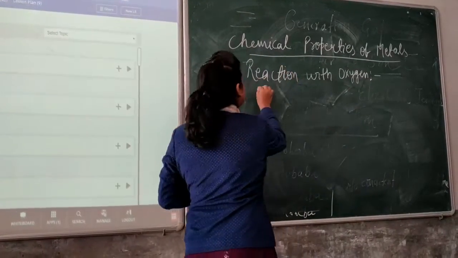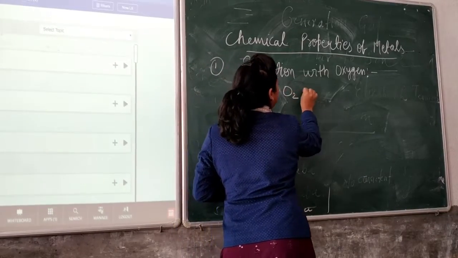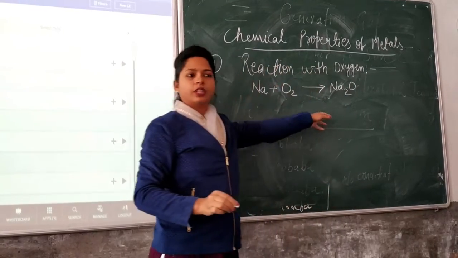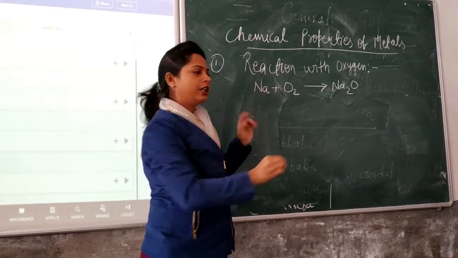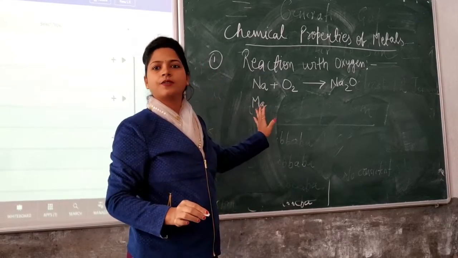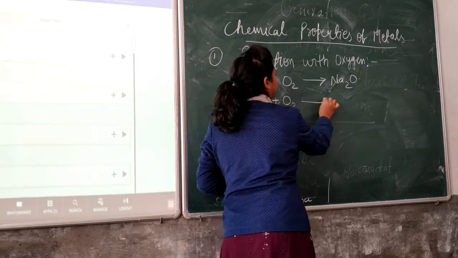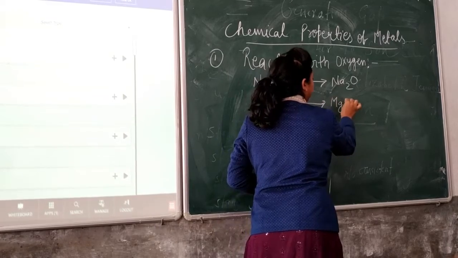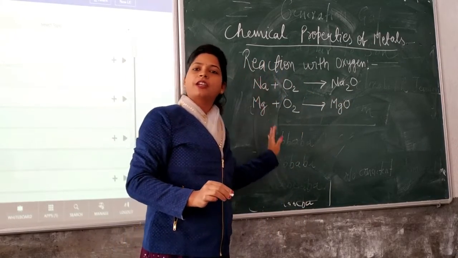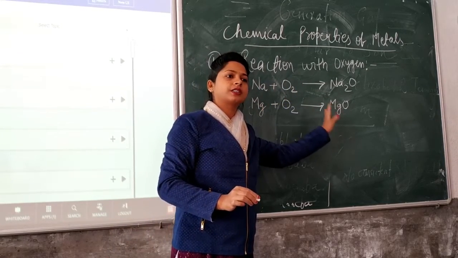Like if we react sodium with oxygen, we will have sodium oxide. When we react magnesium, this reaction you have seen in the lab, magnesium burning in oxygen, this gives us magnesium oxide. In similar fashion, all the metals react with oxygen to give their respective oxides.